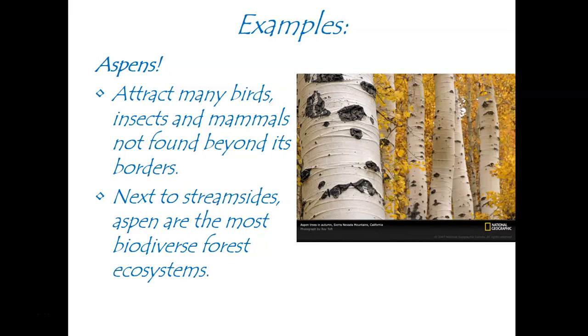Aspens attract different types of birds, insects, and mammals that are not found beyond its borders, right? There are some types of insects, animals, and plants that will only grow where there are aspen trees. Also, aspen trees live next to stream sides, so we see a lot of biodiversity. And when I say biodiversity, I mean there's a lot of different types of species living here. When we get rid of aspens, we get rid of the birds, insects, and mammals that live in the aspen trees. And because of that, we see a loss in some trophic levels. Thus, getting rid of the aspen tree collapses some trophic levels, effectively causing the destruction of that ecosystem, because energy cannot cycle and those species cannot interact.